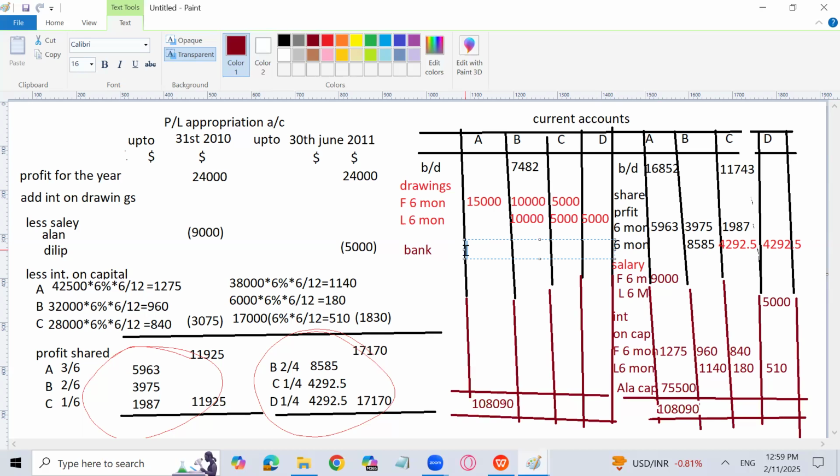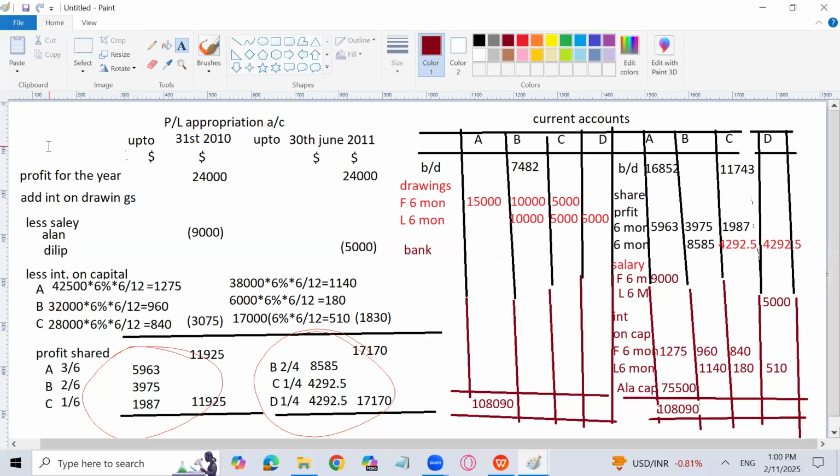Out of capital, actually, he is taking 75,500 along with his goodwill and revaluation. And from the partnership business for the first 6 months, he will be taking interest on capital, salary, and his share of profit. And drawing will be subtracted, and we will get the required amount, whatever is going to close with the name bank. How much is it going to be?